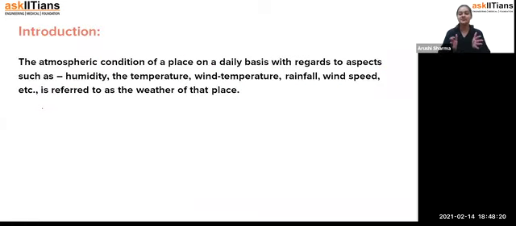Generally it happened with me in winter, whenever I wake up in the morning, I usually ask my mother what the weather is outside, whether it is sunny, foggy, or what. She tells me, today is sunny, or today is fog.